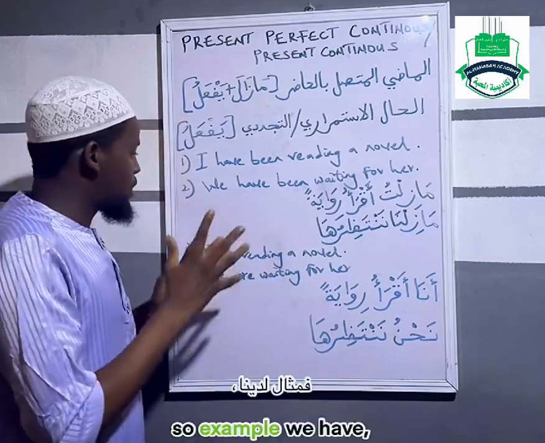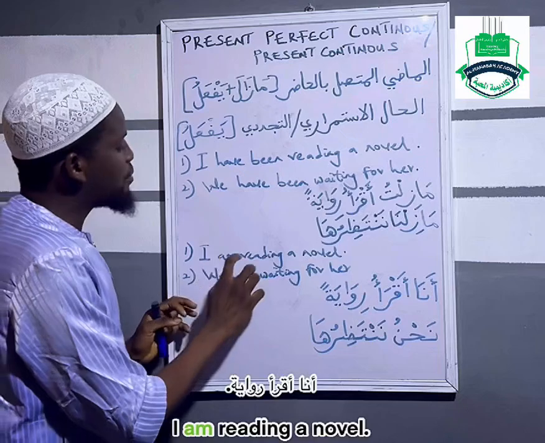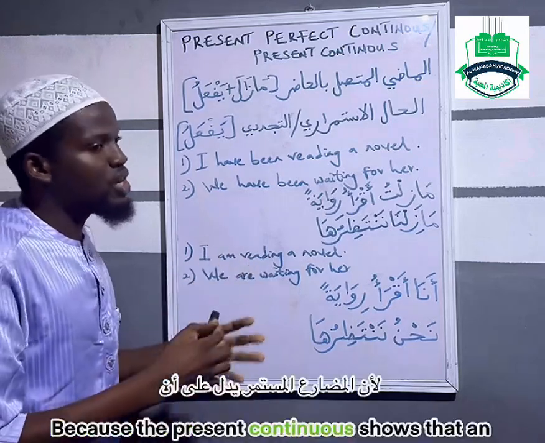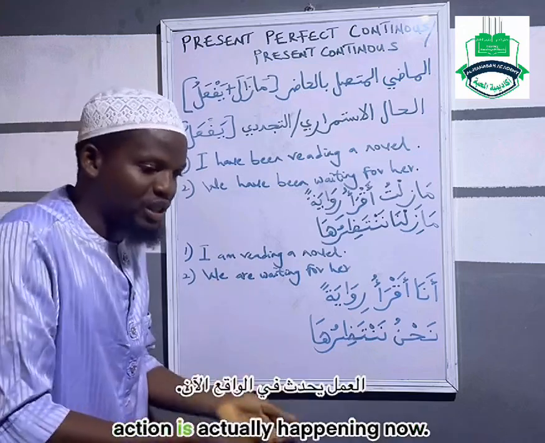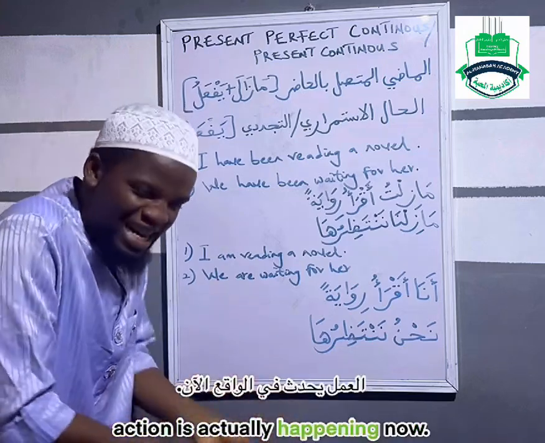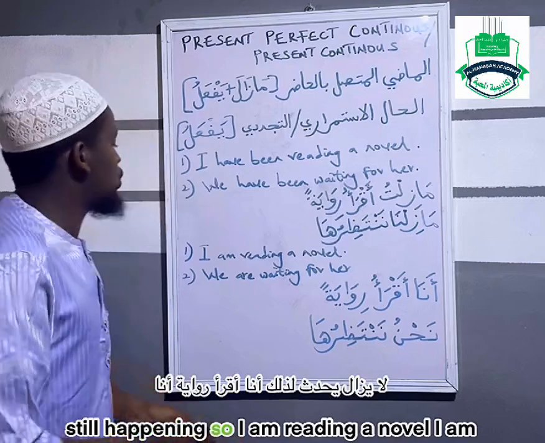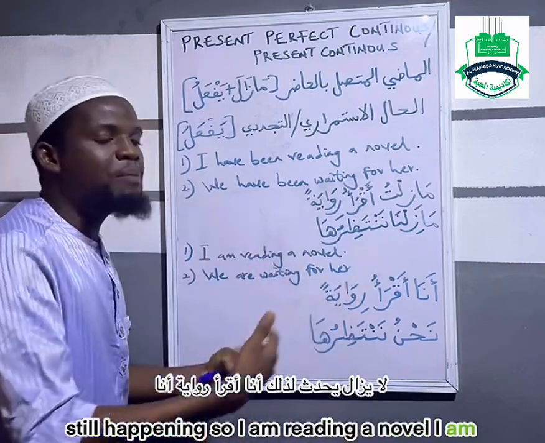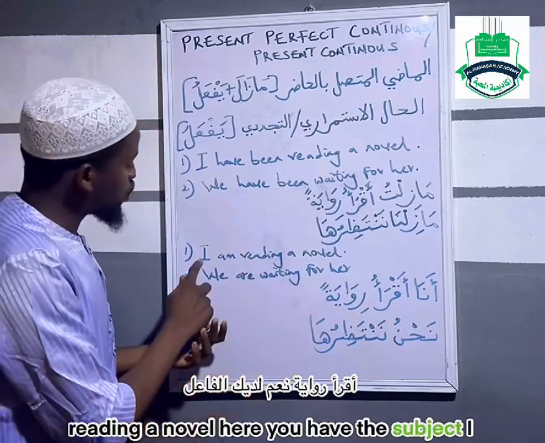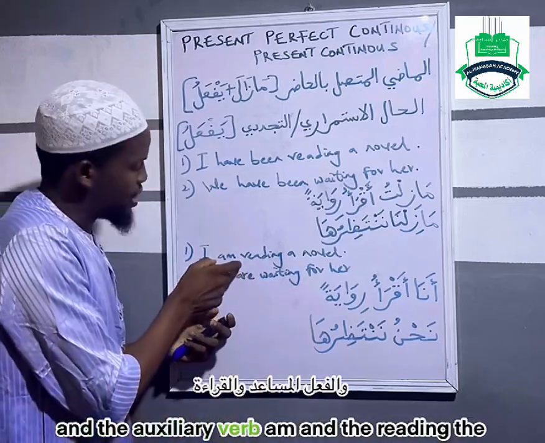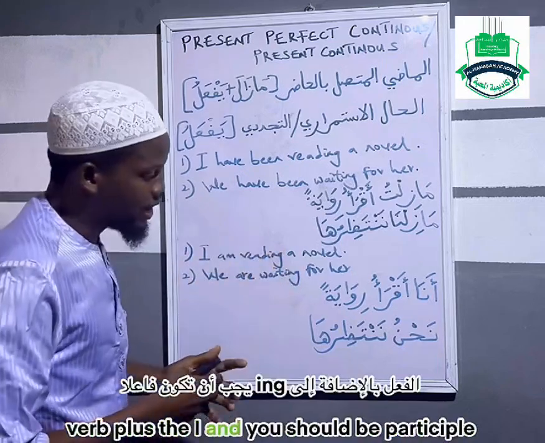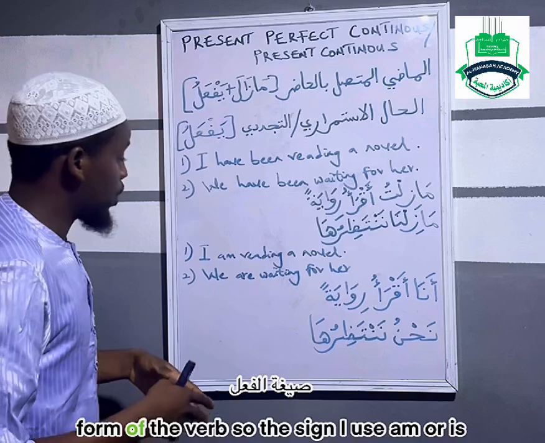Okay, so for example, we have I am reading a novel, because the present continuous shows that an action is actually happening now, it's still happening. So I am reading a novel. Here you have the subject I and the auxiliary verb am, and the reading, the verb plus the ing, which is the participle form of the verb.